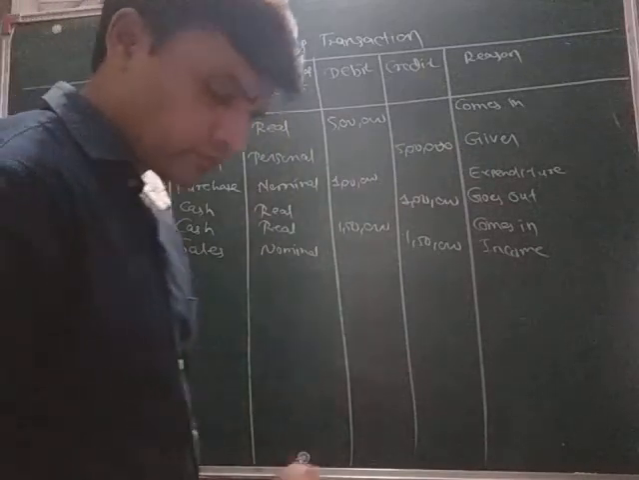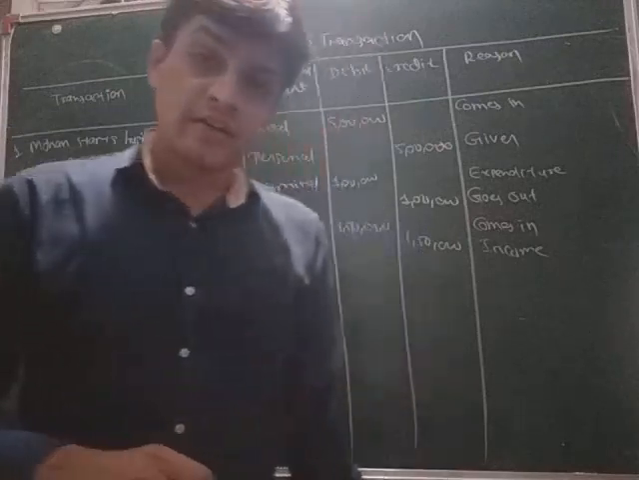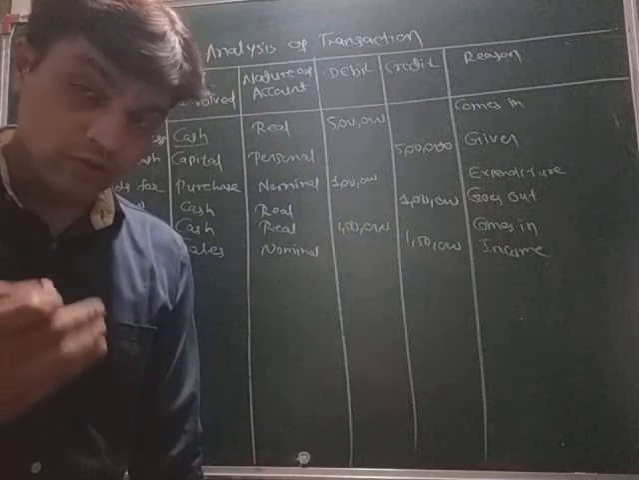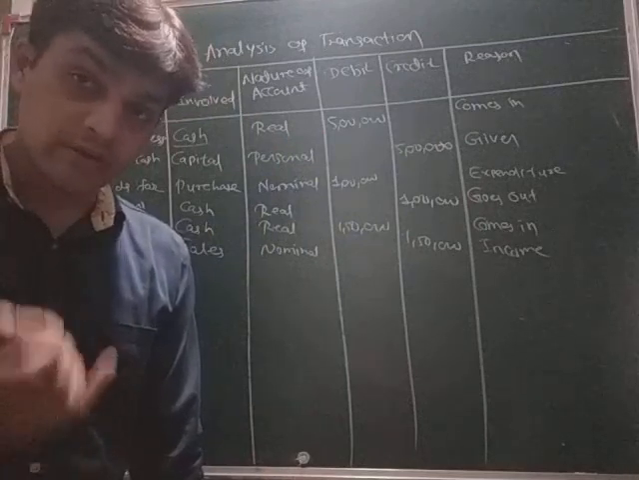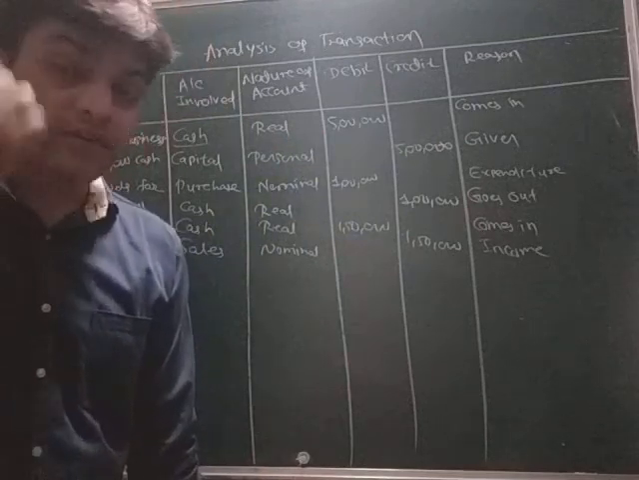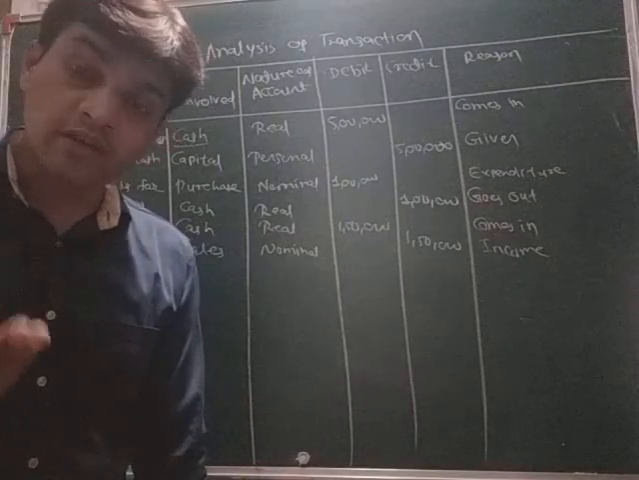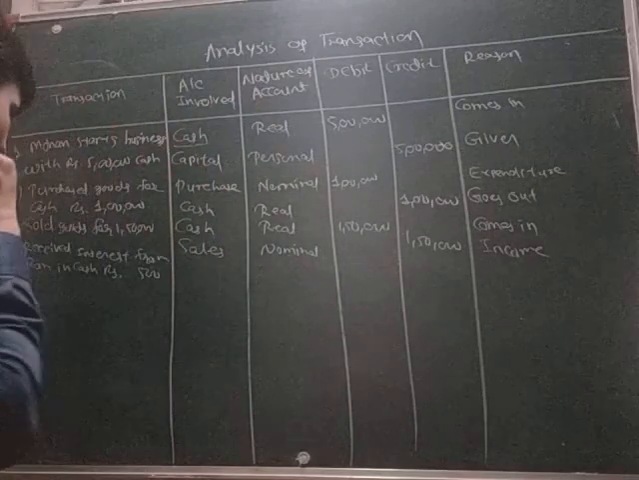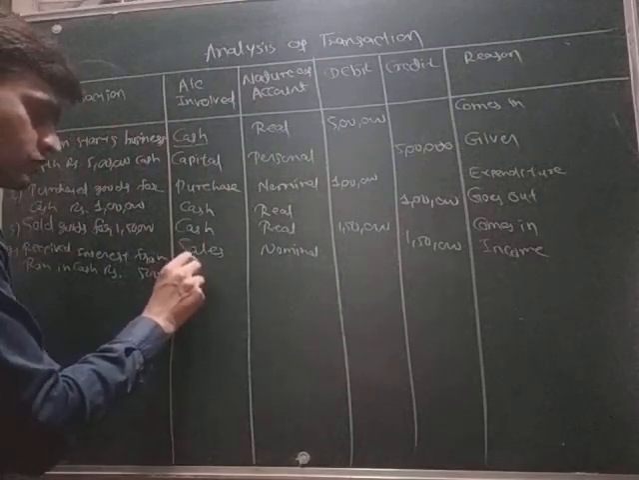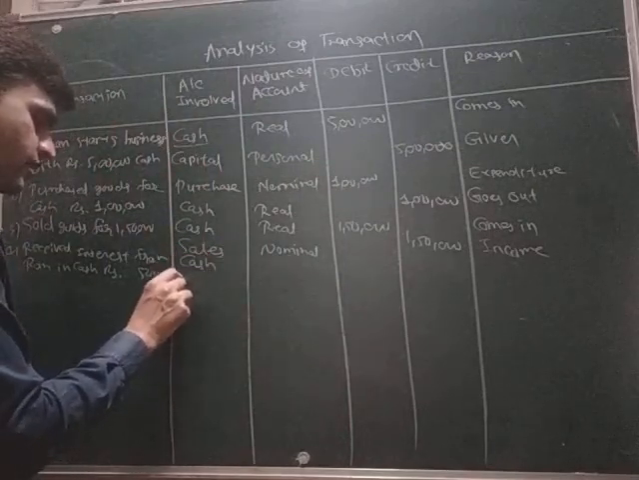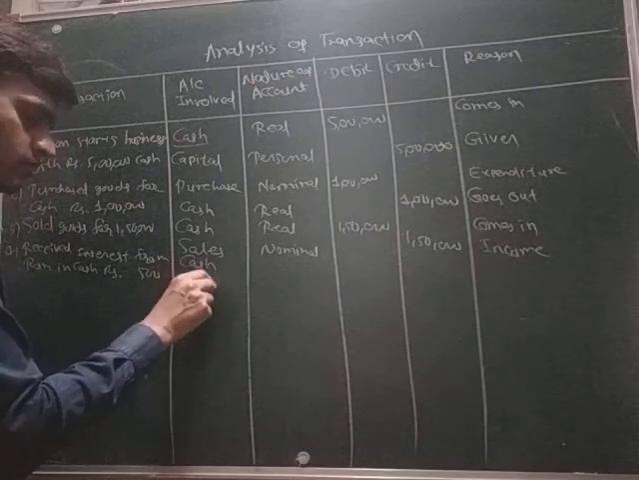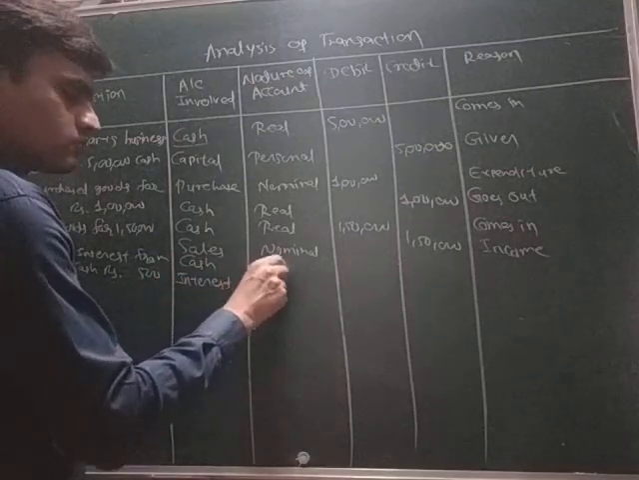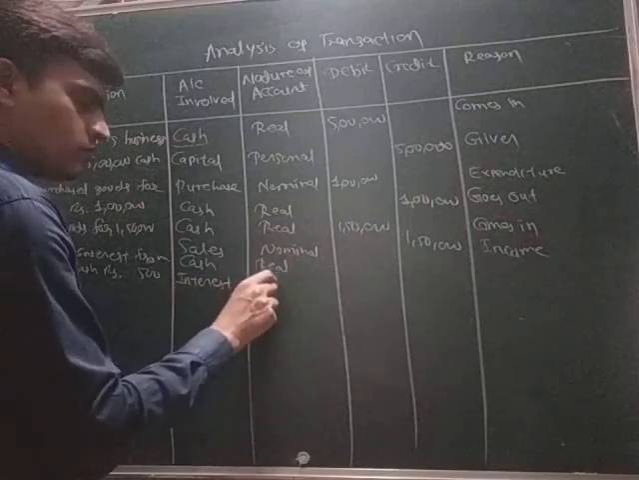But I want to tell you that interest, which income you are receiving. Interest you are receiving, so one account will be interest. And second thing, you are receiving cash, so the other will be cash account. So Ram account will not be there. First of all cash account will be there and then interest account. Cash is a real account and interest is a nominal account.